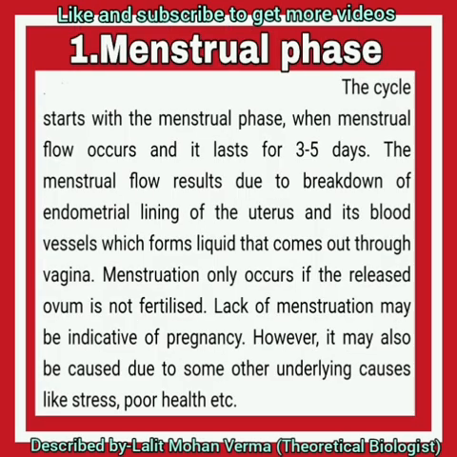So the cycle starts with the menstrual phase, when menstrual flow occurs, and it lasts for 3 to 5 days, from 1st to 5th. The menstrual flow results due to breakdown of the endometrial lining. There is a lining of the uterus, so the endometrial lining of the uterus and its blood vessels form liquid that comes out through the vagina.